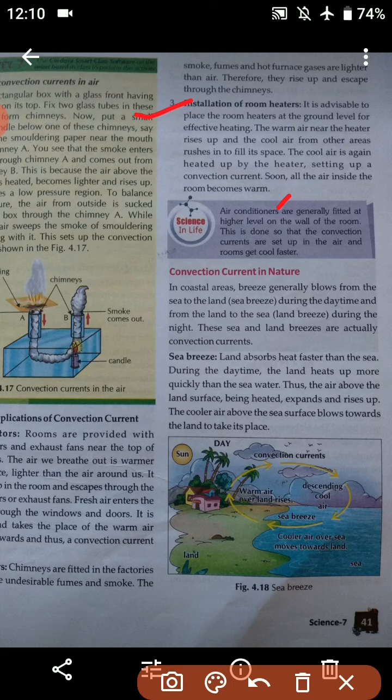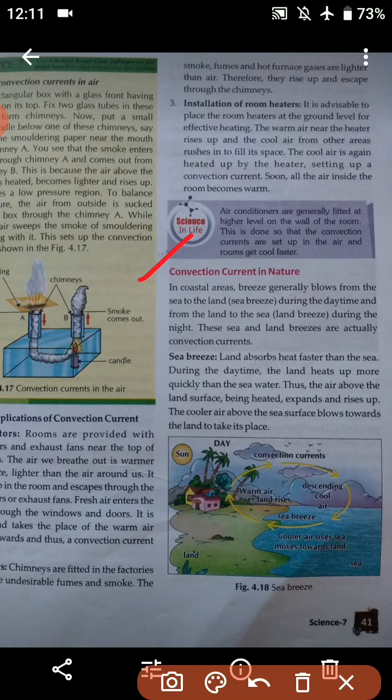So students, air conditioners are generally fitted at the higher level of the wall of the room. This is done so that convection currents are set up in the air and rooms get cool faster. So this is the reason for putting air conditioners at the higher level of the wall of the room. Okay, students. Now we are going to understand the last one, that is convection current in nature.